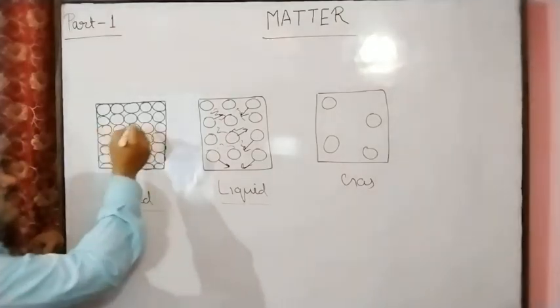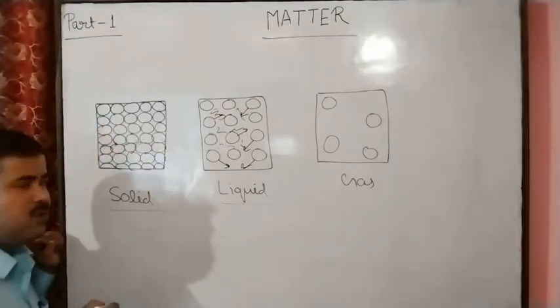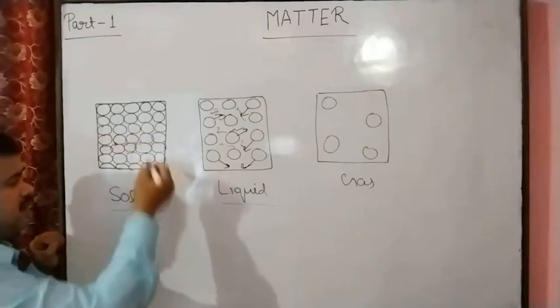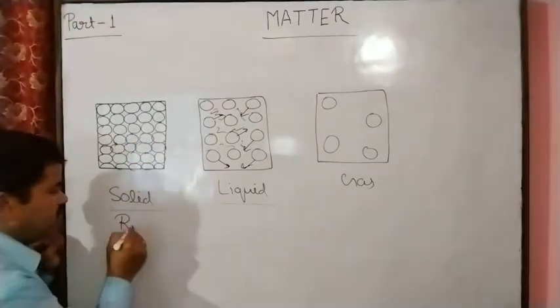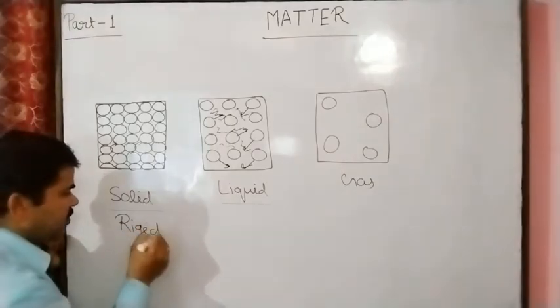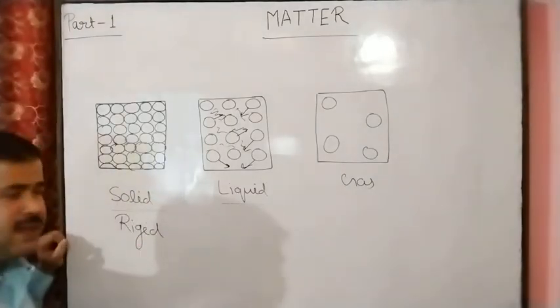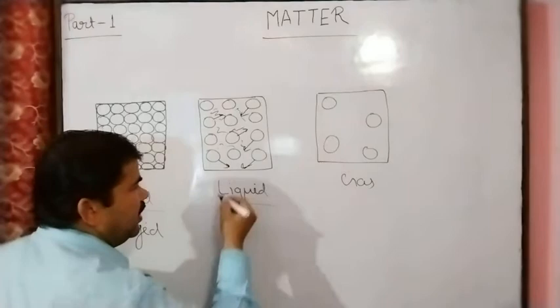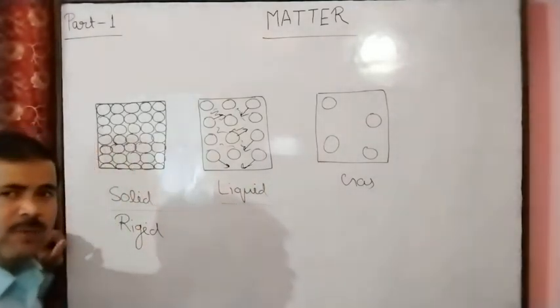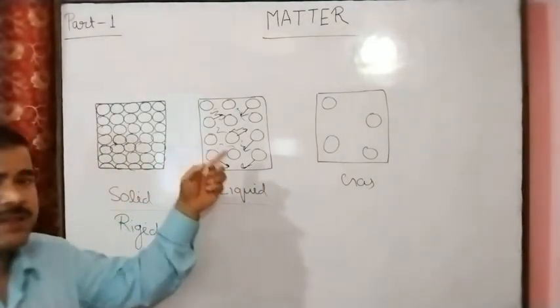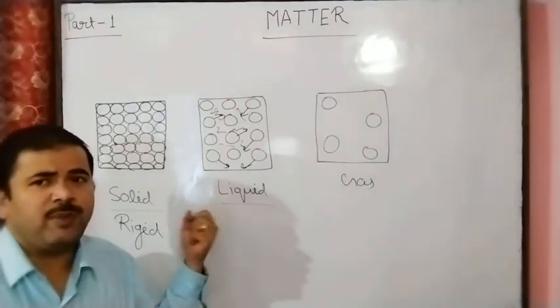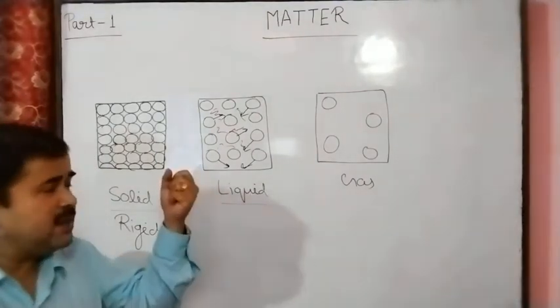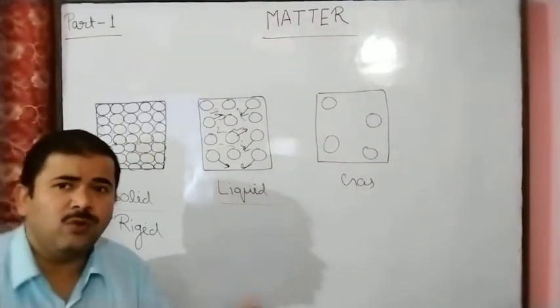Rigid means no space is present, rigid means hard. So solid has the rigid nature, and liquid has the fluidity property, because its particles move in interparticle space, meaning liquid has the property to flow.